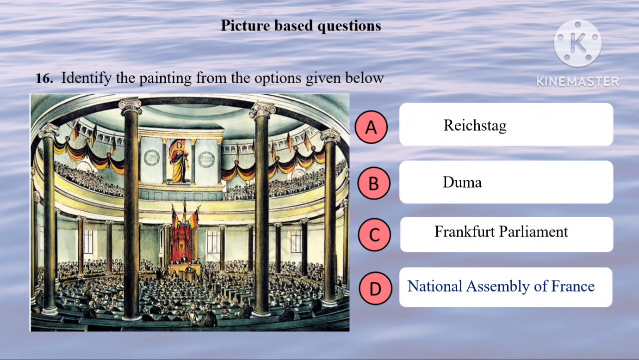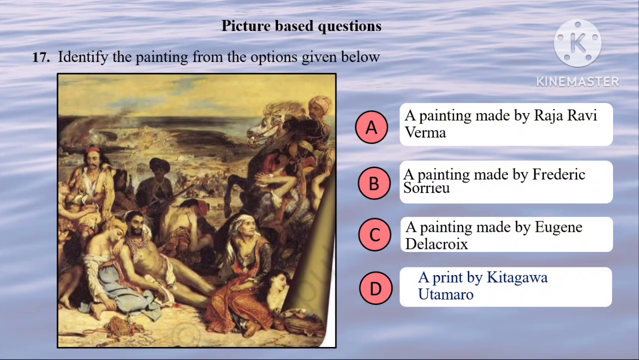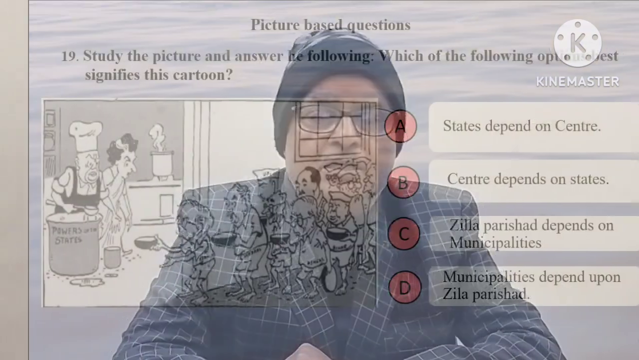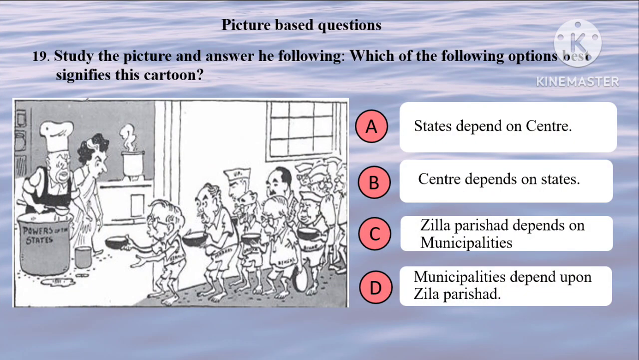Next, here begin your picture-based questions. Identify the painting. This is the Frankfurt Parliament being held at St. Paul's Church, so the correct option is C. Next, this is a painting made by Eugene Delacroix. You will find this picture in the Romanticism topic, so the correct option is C. Next, this is the proclamation of the German Empire in the Hall of Mirrors in the Palace of Versailles, so the correct option is B.